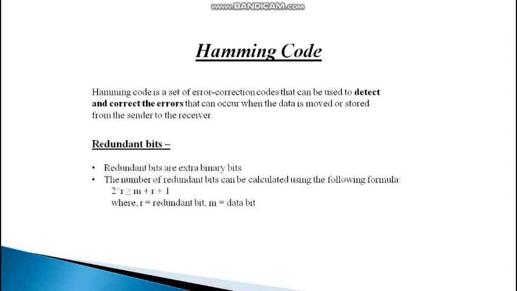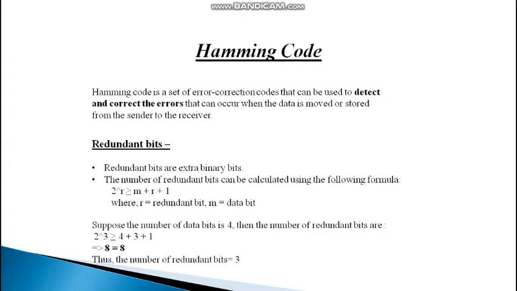To use the Hamming code, we add some redundant bits to the code word, and the redundant bits are the extra bits. The number of redundant bits can be calculated using the formula given by R.W. Hamming, which is 2^r >= m + r + 1, where r is the redundant bits and m is the data bits. So this is an example of how we calculate the redundant bits.